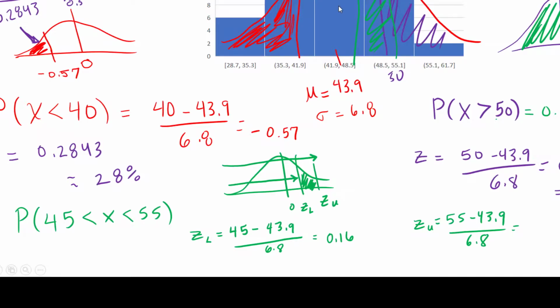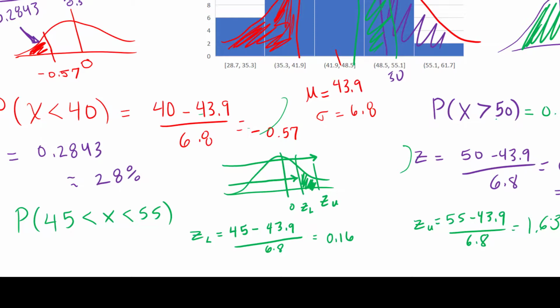And then my z upper is going to be 55 minus 43.9 divided by 6.8. Doing that one in my calculator, I get 1.63.